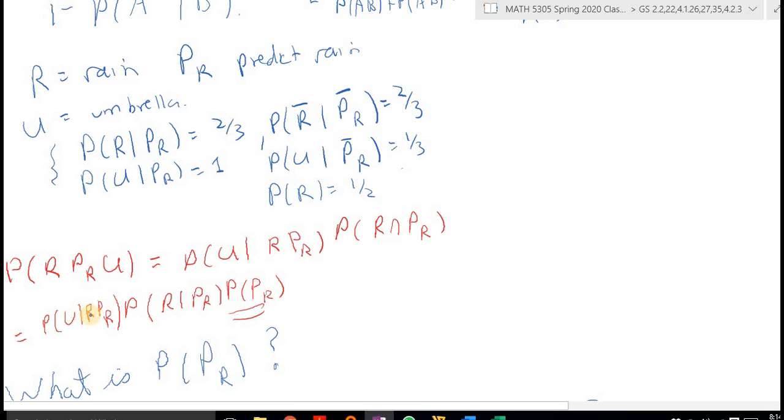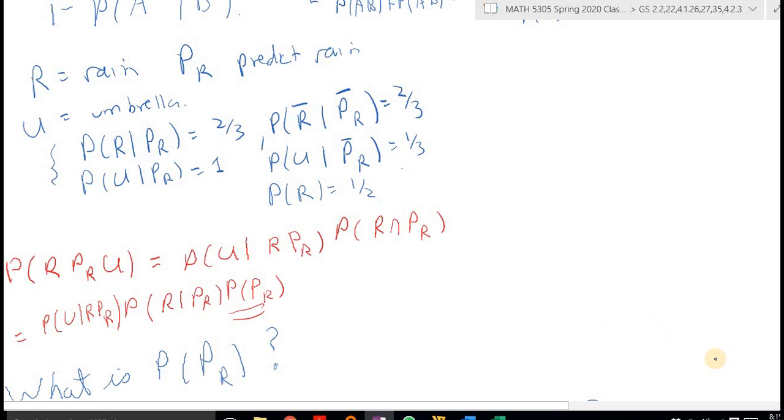I know the probability of umbrella, given that it rains and the rain is predicted. Remember, it doesn't depend on whether it rains or not. So this probability of U given RPR, that's the same thing as probability of U given PR, because the rain is not going to affect that at all. Okay? Then probability of R given PR, that's what's given up here. However, the probability of PR I don't know.